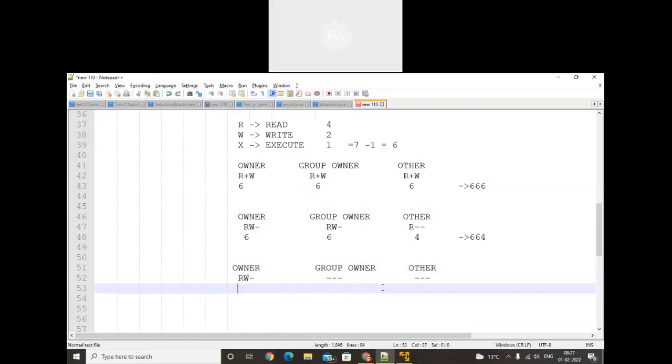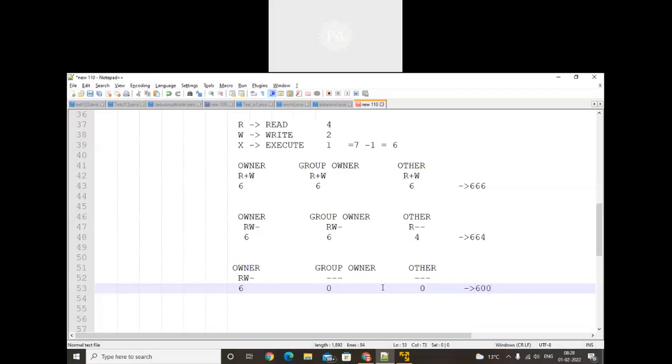When we calculate them, 4 plus 2, 6 will be there. Here 0 permission is there. And here 0 permission. So that means only the owner of that particular file will be able to access the file. Here I will write 6 0 0.